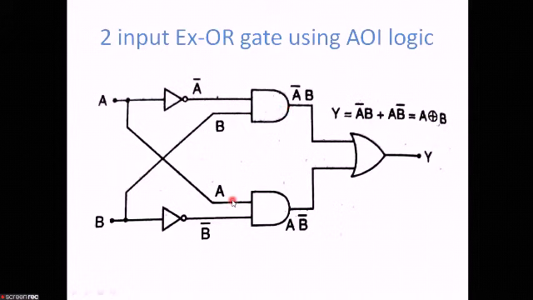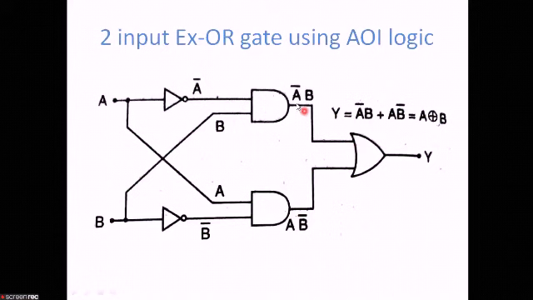Here what will be the input? This A is coming as the input to the second AND gate, and this B bar, that is the output of the second inverter, is coming as the input to the second AND gate. So the output is A B bar. This one is also going as the input to the OR gate.